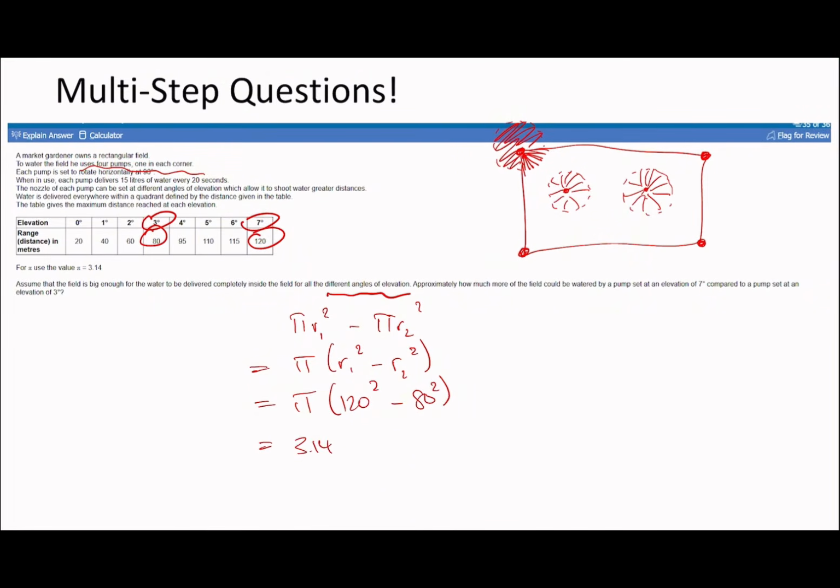Here, it's just going to be faster for me to use the calculator and figure out that 120 squared minus 80 squared is 8,000. So times this by 3.14, and you get 25120 meters squared.